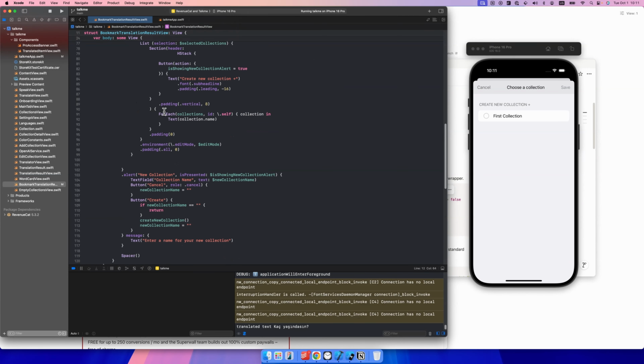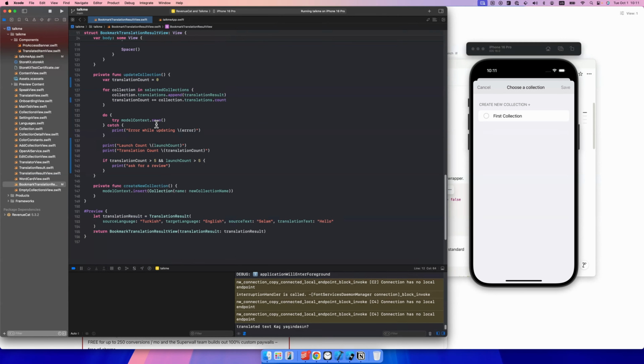So what I did is, after saving a translation into one of the collections, I check the translation count they saved, and I also look at the launch count here. If the translation count is bigger than 5 and the launch count is bigger than 5, then I decide to show the prompt to the user.